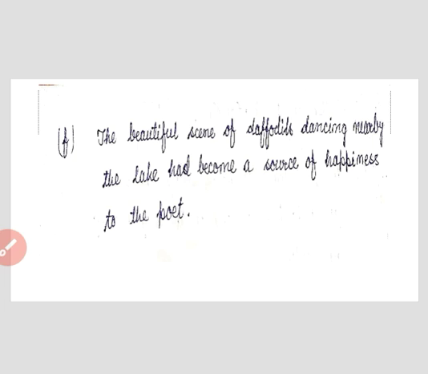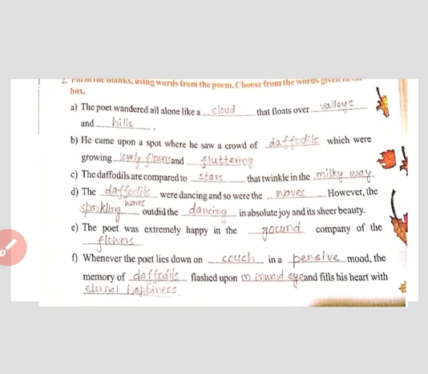So this was all about the question and answers of this lesson. Now let's move to the fill in the blanks given in this lesson. The poet wandered all along like a cloud that floats over valleys and hills. He came upon a spot where he saw a crowd of daffodils, which were growing lovely flowers and fluttering. The daffodils are compared to stars that twinkle in the Milky Way.